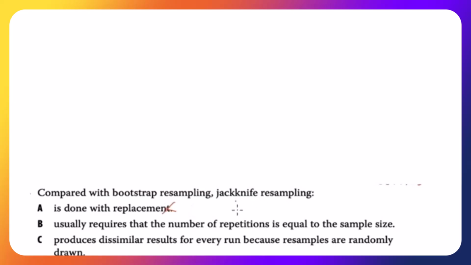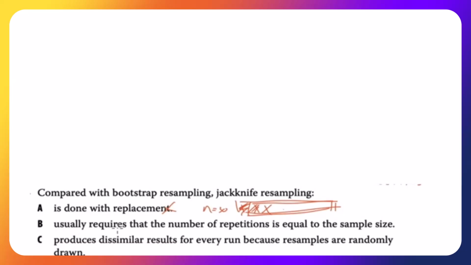Compared with bootstrap resampling, jackknife resampling is done with replacement. No, it's not. Remember, if we have a data set, let's say n equals 30, we will drop off the first one and use a data set of 29. Then the second time we'll drop off the second one and use a data set of 29. Then we drop off the third one. We just drop off one at a time. So it's not with replacement.